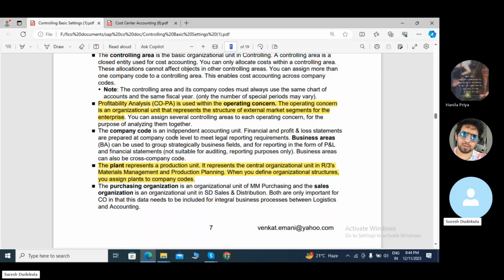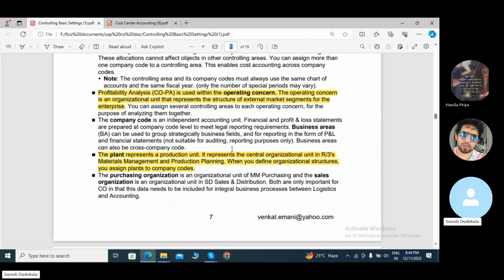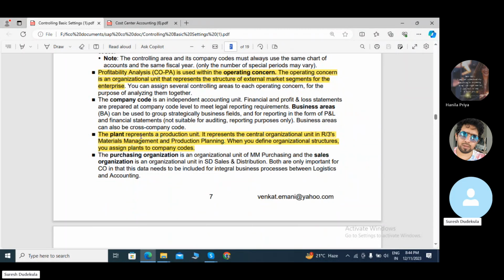Next, the company code is an independent accounting unit. Financial and profit and loss statements are prepared at company code level to meet legal reporting requirements. Business areas can be used to group strategic business fields. Next, the plant represents a production unit. It represents the central organizational unit for laboratories, materials management, and production planning. When you define the organization structure, you assign the plants to company codes.